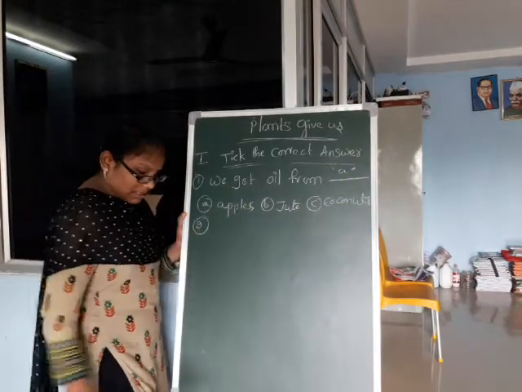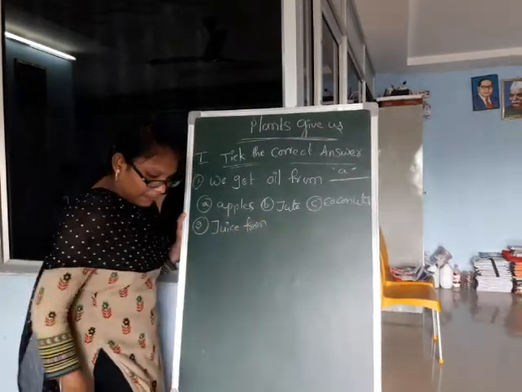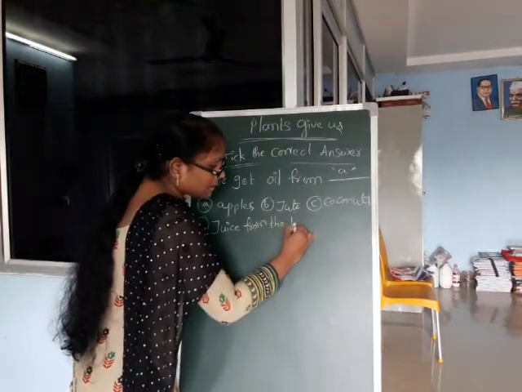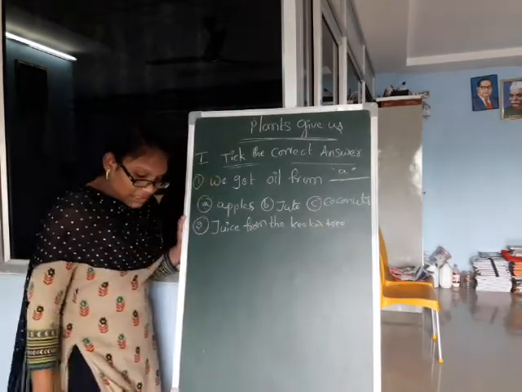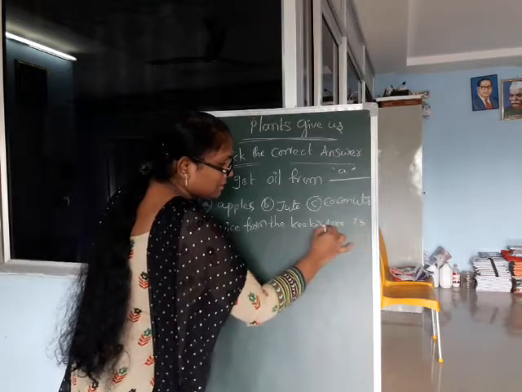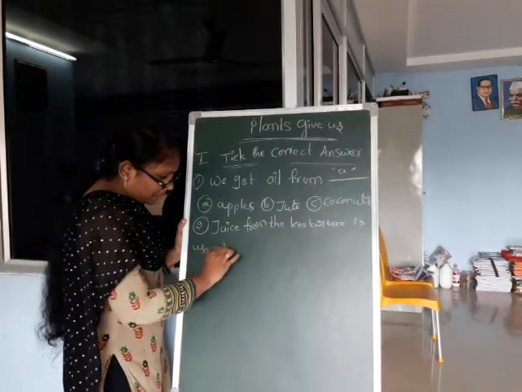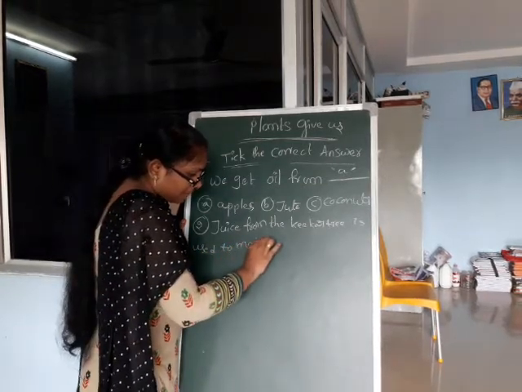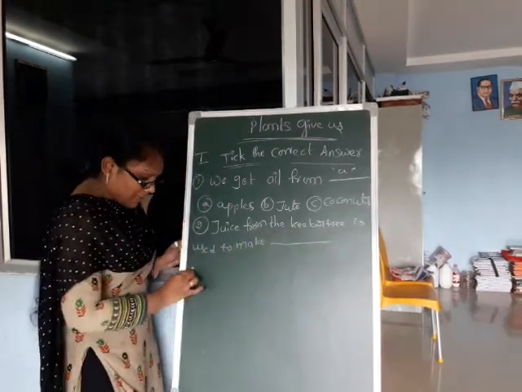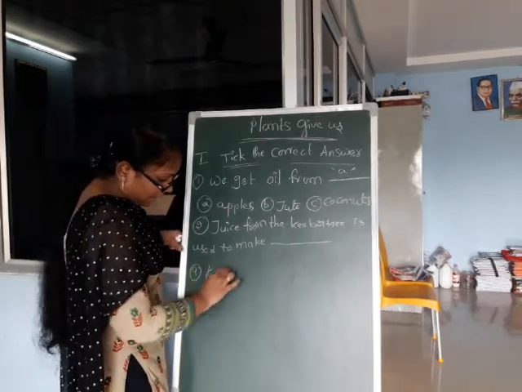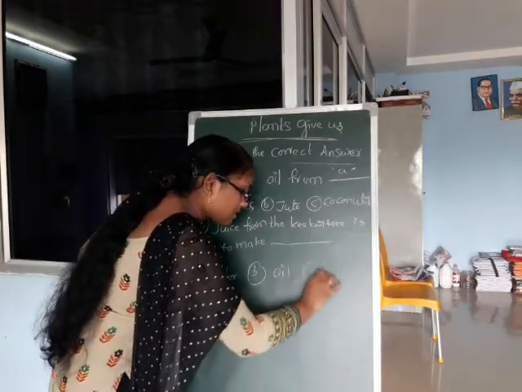Second one, juice from the kikar tree. Juice from the kikar tree is used to make... Second is the correct option. Juice from the kikar tree is used to make. Options: A, rubber. Option B, oil. Option C, gum.